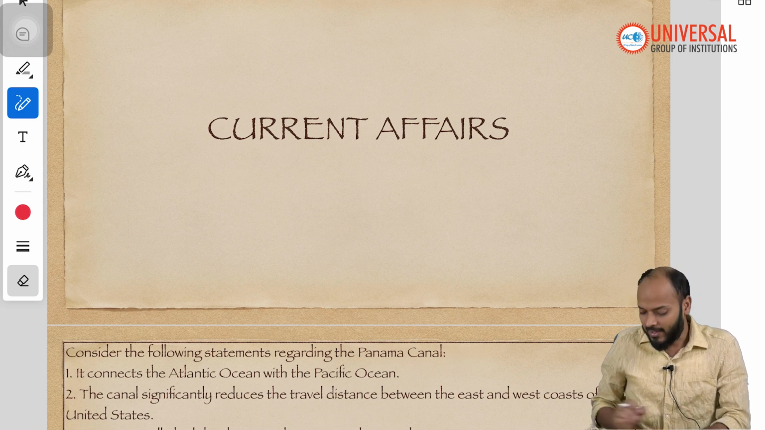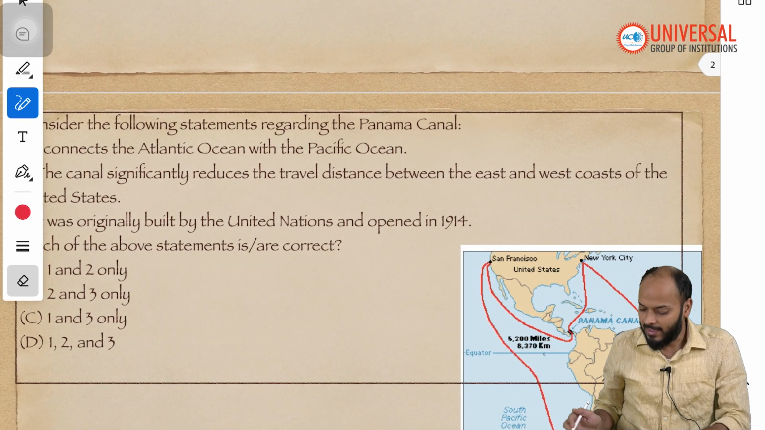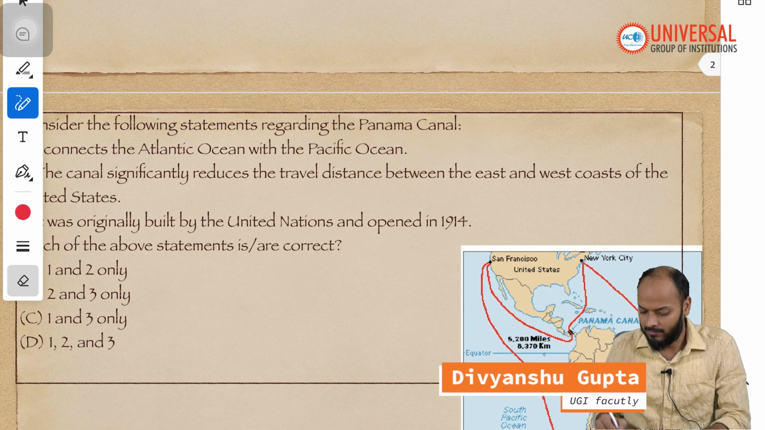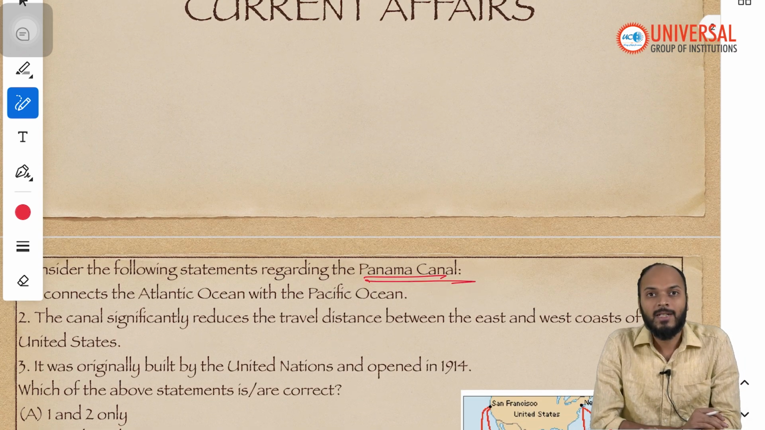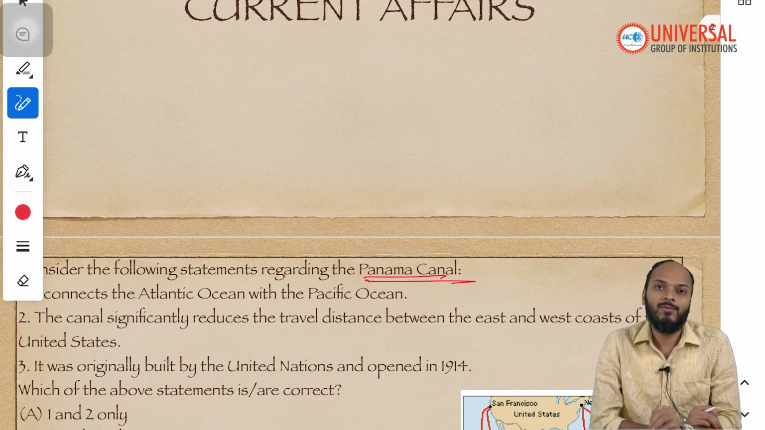So starting from the first topic, it is about Panama Canal. You all might have read that the president of USA, Donald Trump, has warned Panama, the country Panama, that USA might again take control over Panama Canal. So this Panama Canal is very significant, reason being, it connects two major oceans of the world, same as Suez Canal. Same as Suez Canal, the Panama Canal is also one of the very important artificial canals constructed, right?